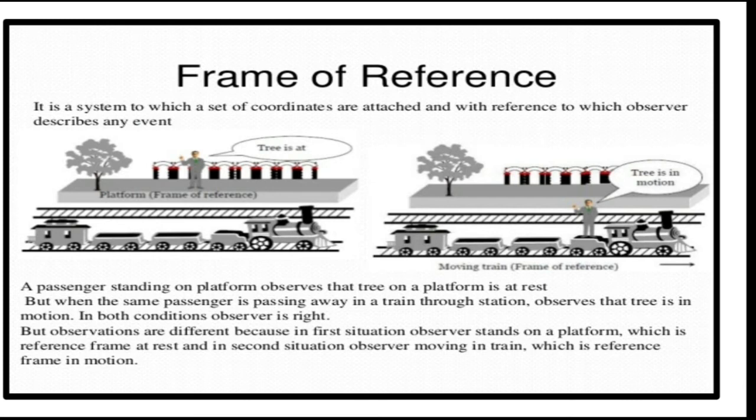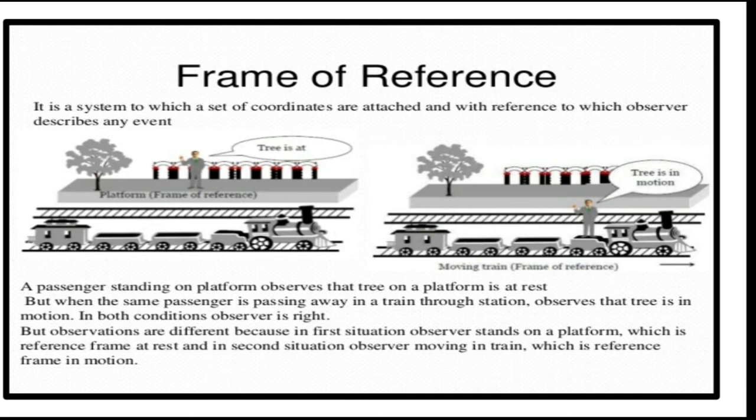As you can see in this picture, the passenger is standing on the platform and the train is moving. So the platform is at rest, and that platform is a frame of reference. In the second case, the person is standing in the train and he is observing. So the train has become the frame of reference. So the thing is this, a platform of observation, we call it a frame of reference.